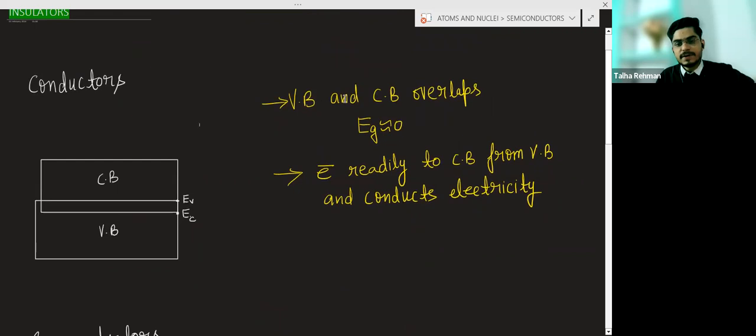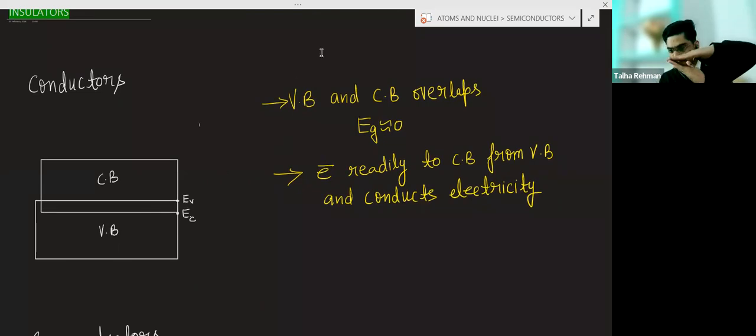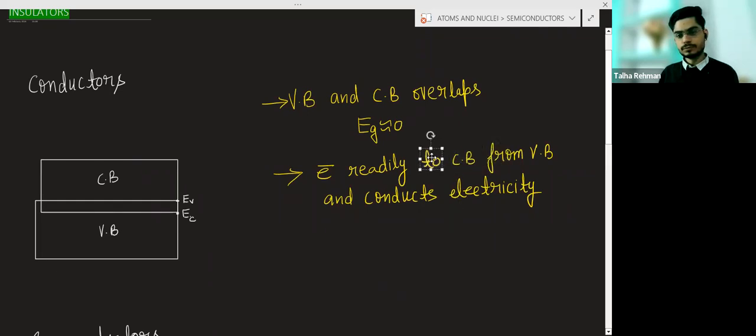You can see here the valence band and conduction band overlap, and there will be no energy gap when they overlap. This means the electrons of the valence band will be present in the conduction band, or electrons from the valence band easily move to the conduction band even at room temperature. So electrons readily move to the conduction band from the valence band and conduct electricity.